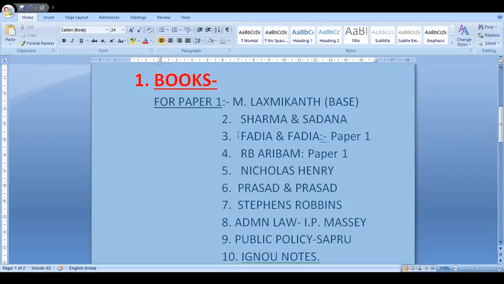So, RB Aribam, coming to this 4th book. This book is actually written by a person who has already cleared this exam. What he has done is interlink his coaching institute's notes with the static topics mentioned in any of these books. That is RB Aribam, the best book so far, as it is written from a student's point of view. It interlinks current examples as well as places in various chapters. So Fadia and Fadia, the best thing is given in RB Aribam.